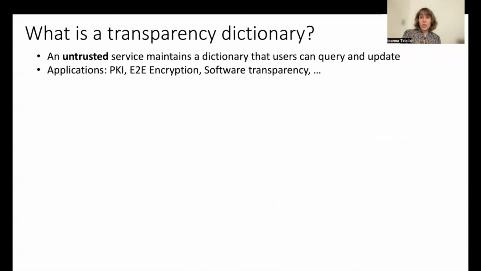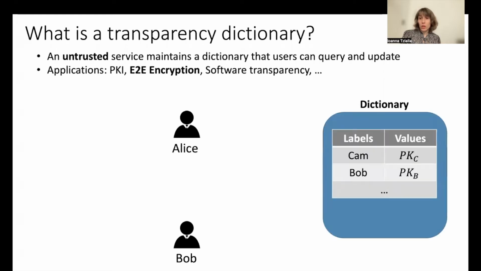A transparency dictionary is an untrusted service that maintains a mapping from labels to values. Users can update the entries in the dictionary and look up the values associated with labels. Transparency dictionaries have been proposed as a foundation for several applications, such as public key infrastructure and end-to-end encryption. In the context of end-to-end encryption, the dictionary maps each user ID to the user's public keys.